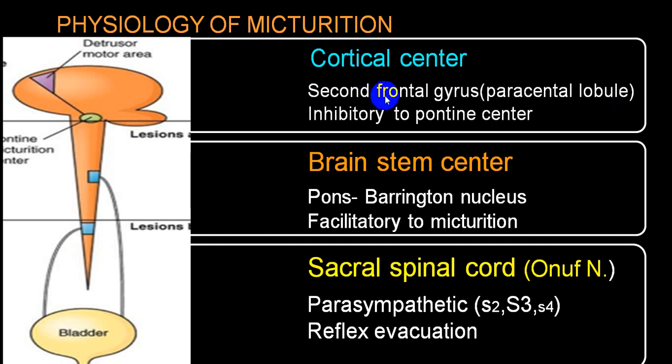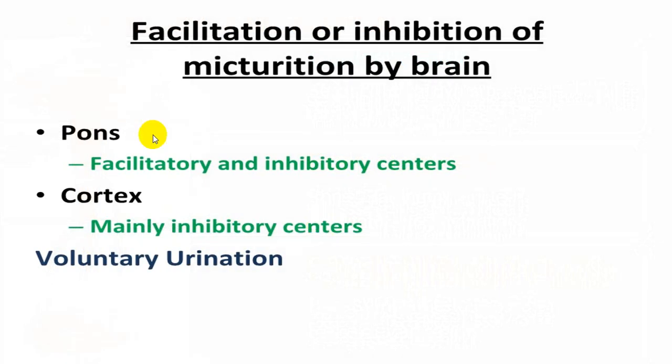The cortical center is present in the frontal gyrus, the paracentral lobule, and it inhibits the pontine center. We have many other area names also. This is basically a motor area which has an action on the pontine center. In the pontine center there is one nucleus called the Barrington nucleus, which has a facilitatory action, and there is another nucleus which has inhibitory action. So the cortex has mainly inhibitory action, while the pons has a facilitatory nucleus as well as an inhibitory nucleus.